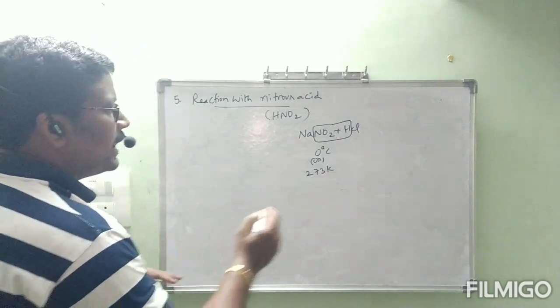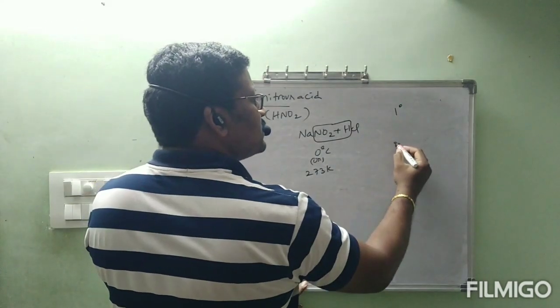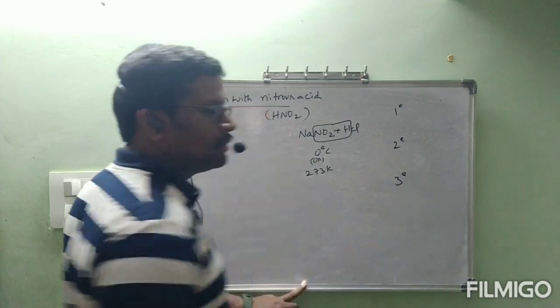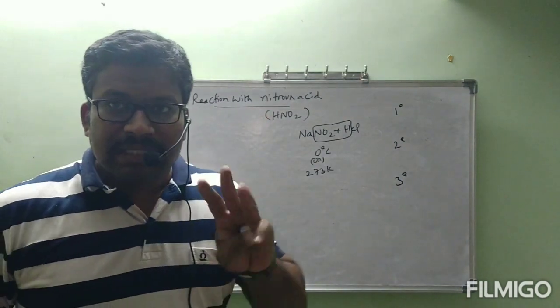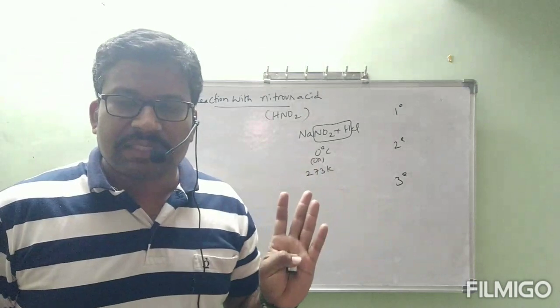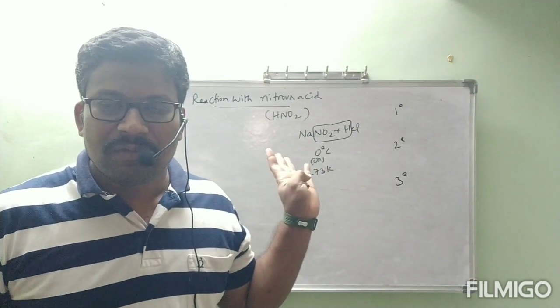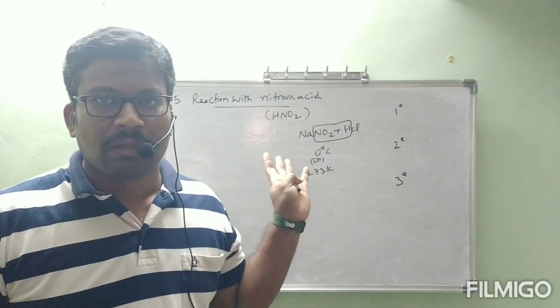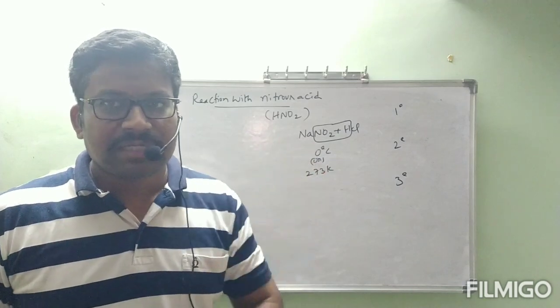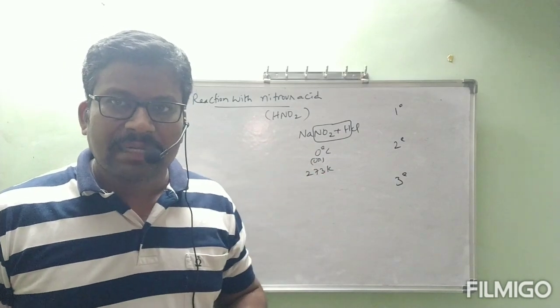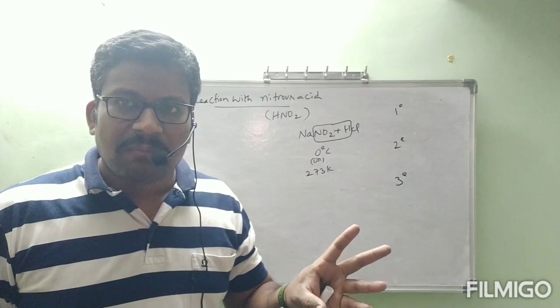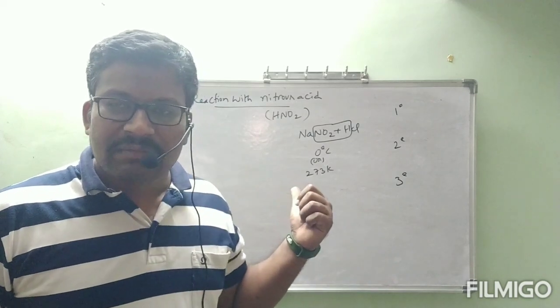Now primary amines, secondary amines, and tertiary amines. These three react with HNO2 in three different ways. But in our book, they give only the reaction with primary amine.